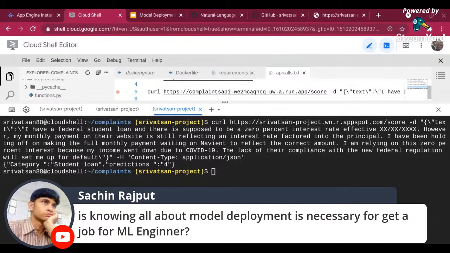See, when you go to the real world, you at least need to know the basics. You don't have to know every possible way of deploying a model, but you at least need to know what the different options available are. It is good to know. What I did is I created a Flask application which is similar whether you run it locally, and then I created a Docker image, and everything's taken care of by infrastructure.